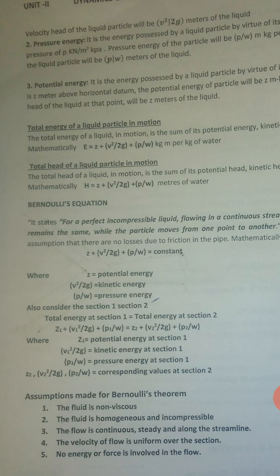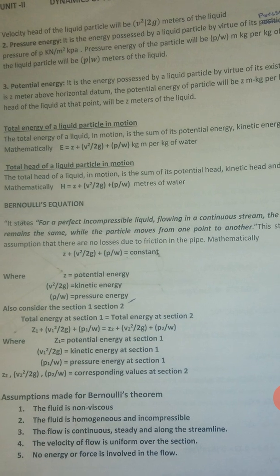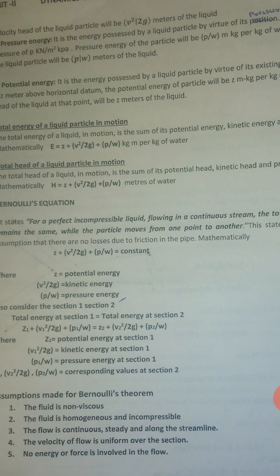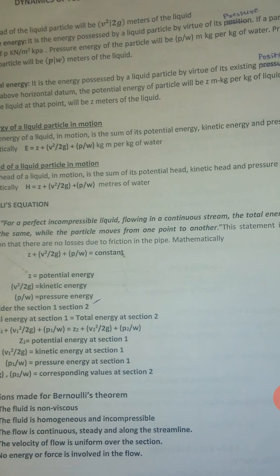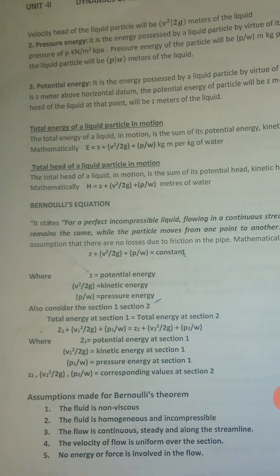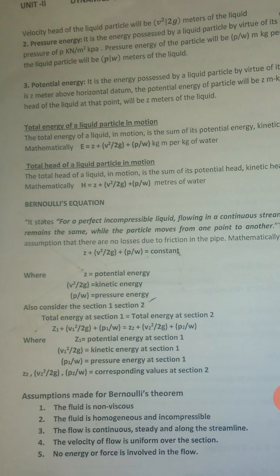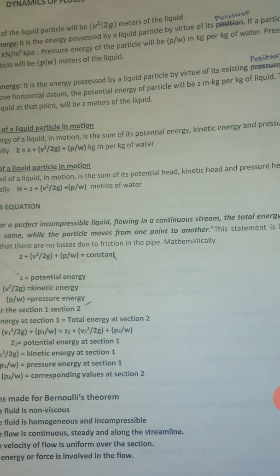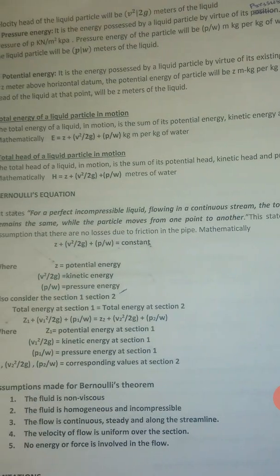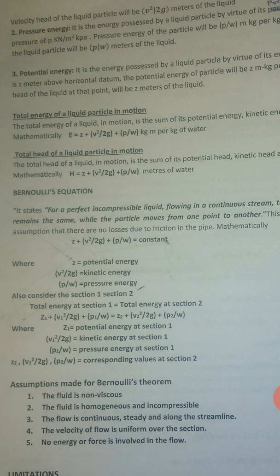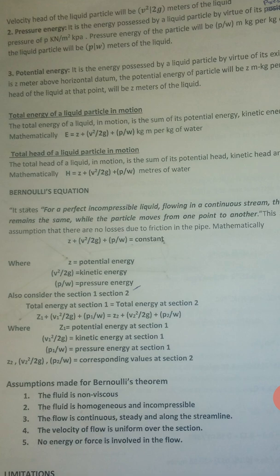Bernoulli's equation. It is important. It states that for a perfect incompressible fluid flowing in a continuous stream, the total energy of the particle remains the same while the particle moves from one point to another. This statement is based on the assumption that there are no losses due to friction in the pipe. Mathematically, it can be written as Z plus V square by 2G plus P by W equals constant, where Z is the potential energy, V square by 2G is the kinetic energy, and P by W is the pressure energy.